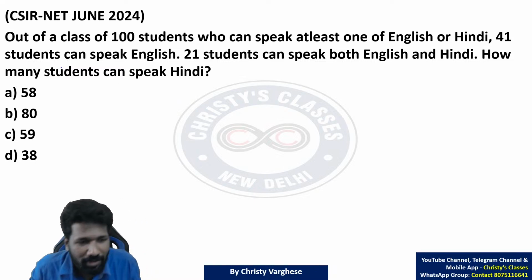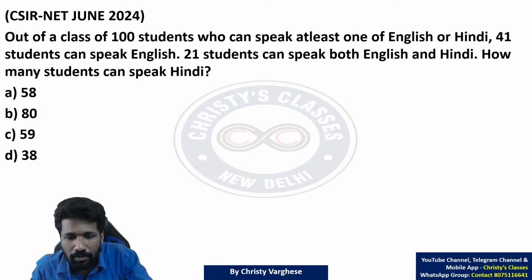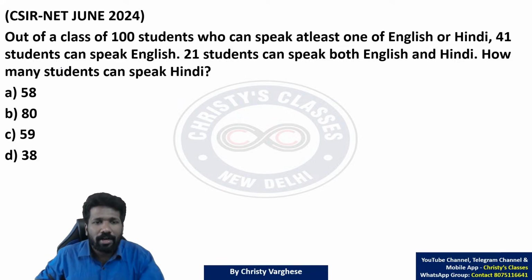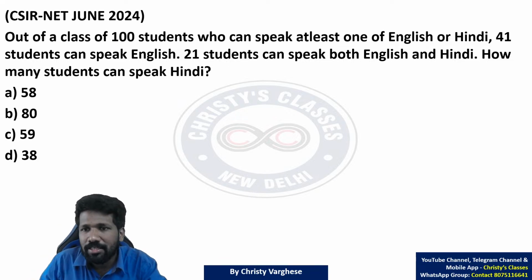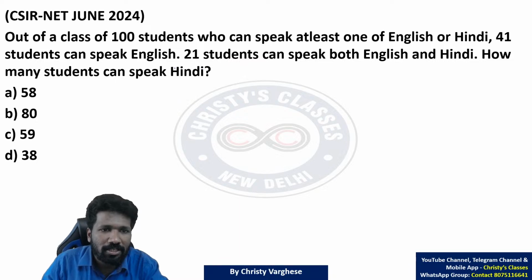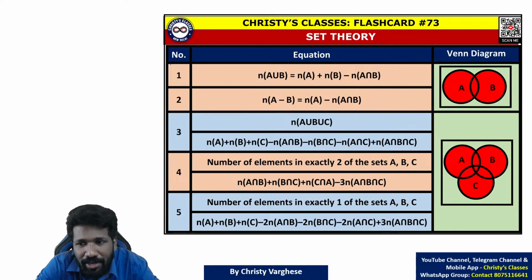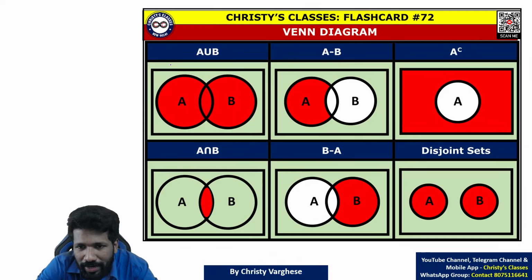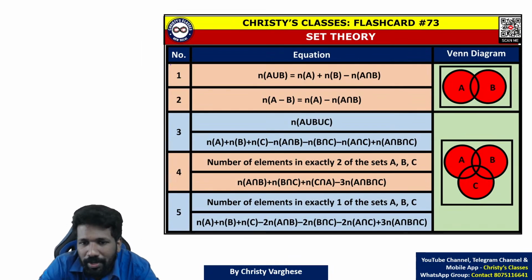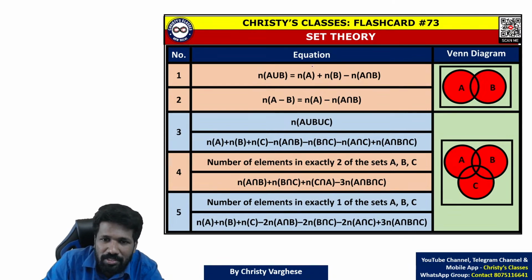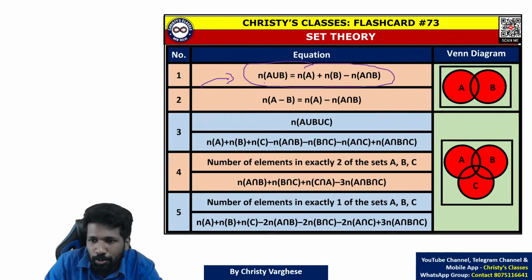Okay, this question I will explain now. Out of the 100 students who can speak at least one of English and Hindi, 41 can speak English. Set theory का basic idea है यहाँ पे. Venn diagram idea clear है तो you should know how to draw a Venn diagram. If you know that, this question is super easy. And then you can use the principle of inclusion and exclusion.